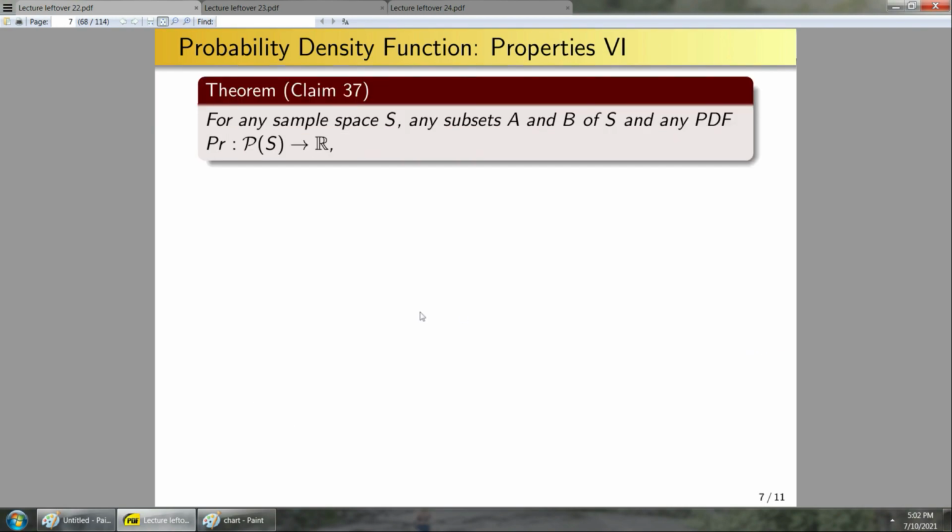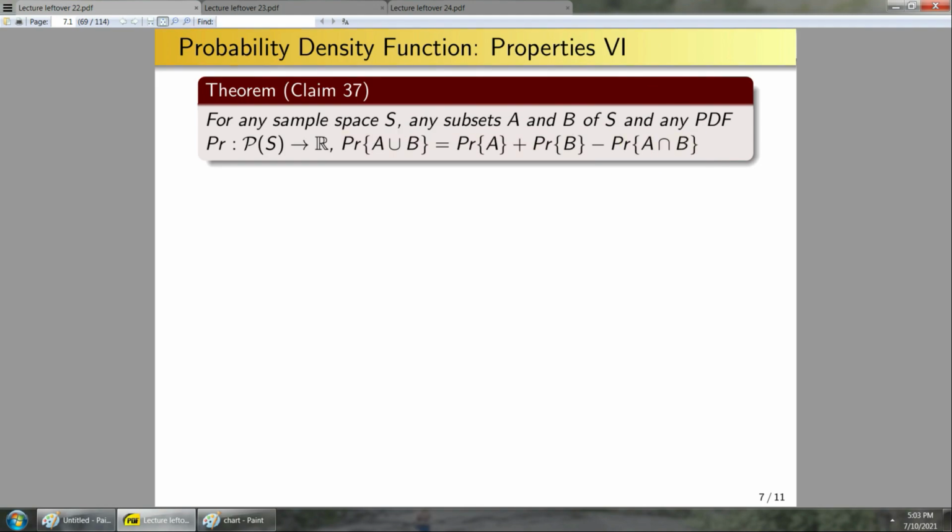Claim 37. For any sample space S and any subset A and B of S and any PDF PR, I have that the probability of A union B is equal to the probability of A plus the probability of B minus the probability of this intersection. So previously, we've oftentimes said the probability of A union B is just equal to this sum here, but that is only in the context where things are mutually exclusive. So explicitly, this equality here only holds when this probability is 0.